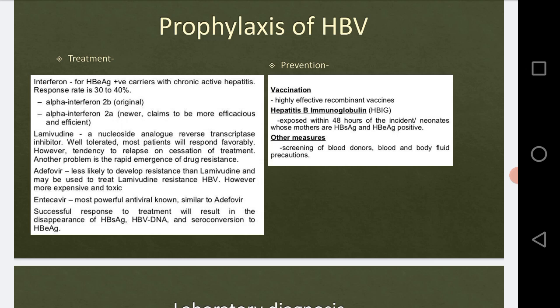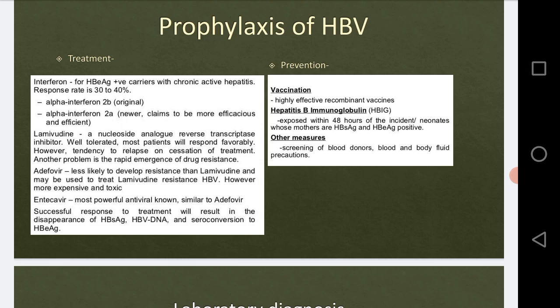Okay, then a successful response to the treatment will result in disappearance of the HBsAg, the HBeAg and the HBV DNA, right. Now we should know the reason.